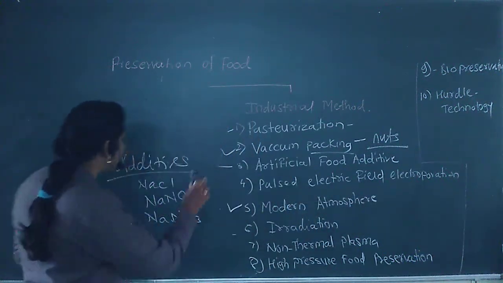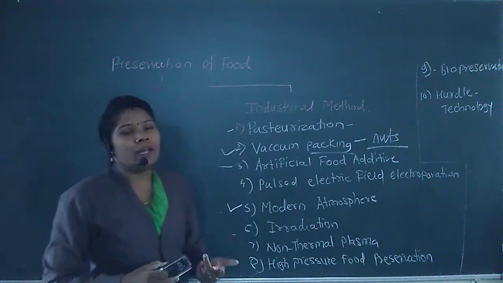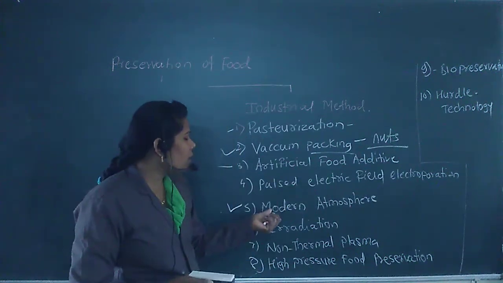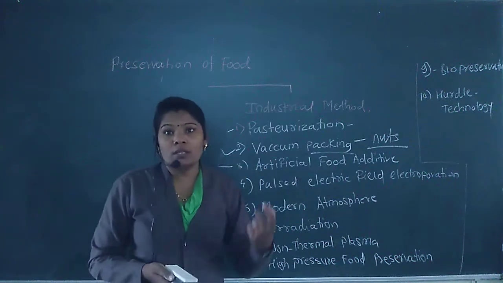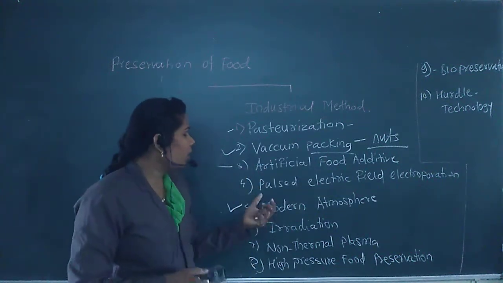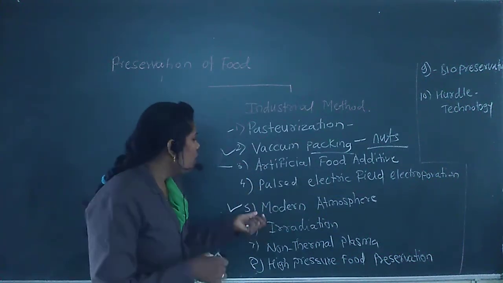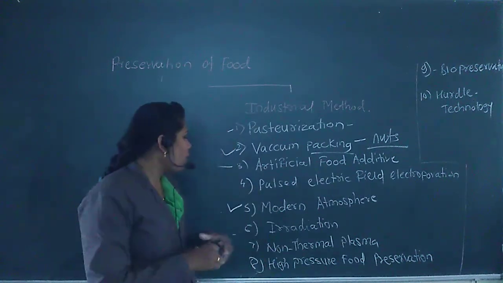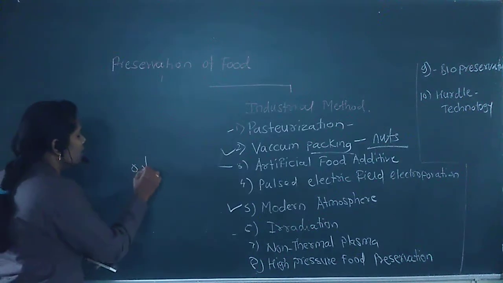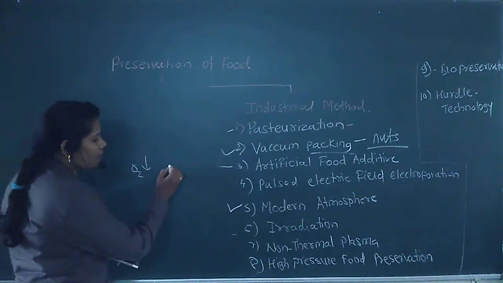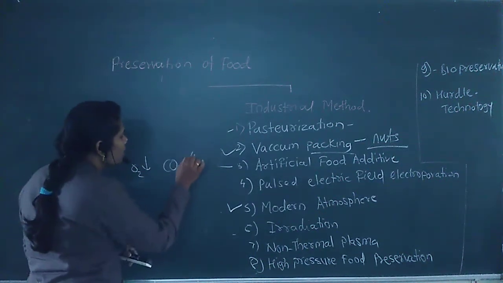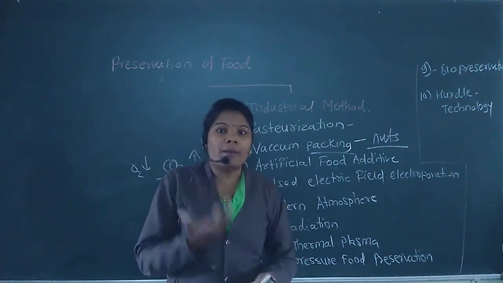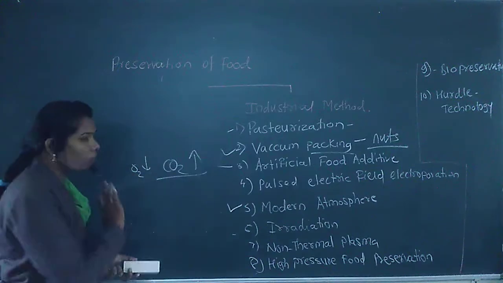Next technique is the modified atmosphere process. What happens in that process? We keep the food in an airtight container where the rate of oxygen decreases and the carbon dioxide increases. In that environment, we increase the rate of carbon dioxide and we decrease the rate of oxygen.